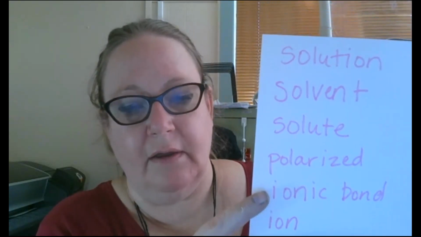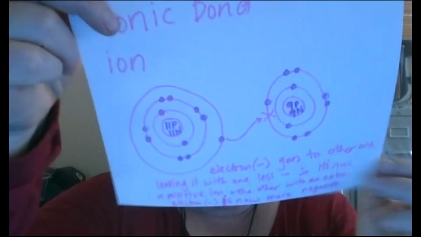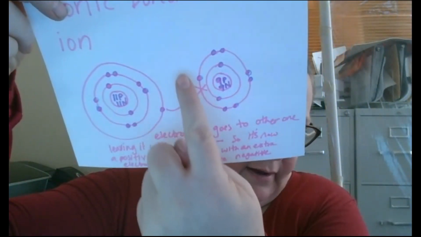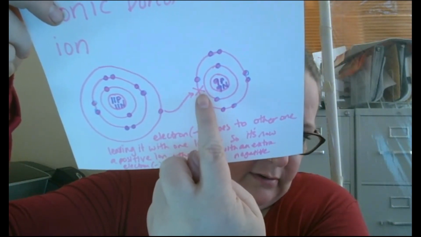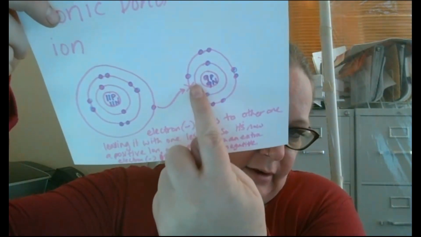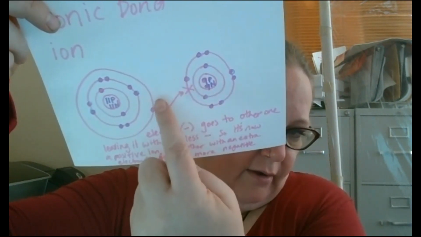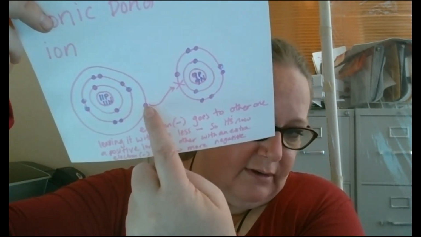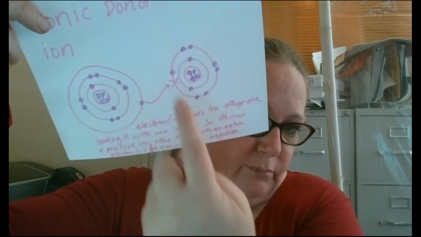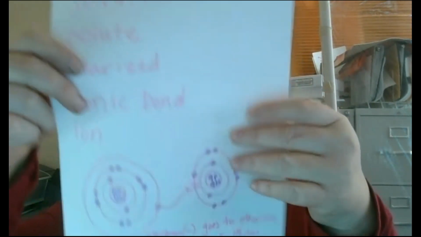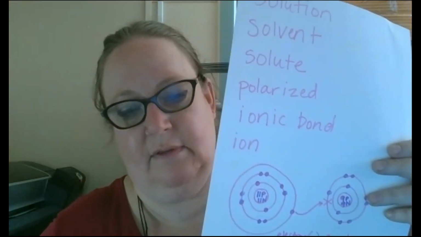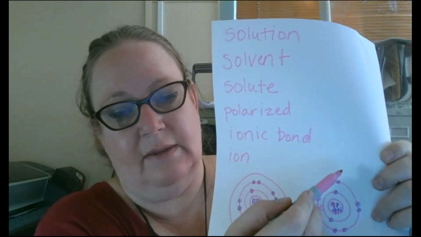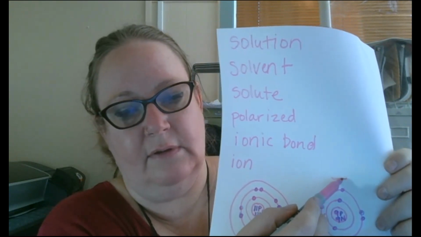Anyway, an ionic bond is when, if you remember, we talked about atoms. If you take an atom that happens to have an extra electron and it finds an atom that doesn't have an extra one, it has a hole, this electron will go over here. It makes this guy have an extra electron, which is an extra negative. So he gets one of these guys, and these are negatives. Now he's more negative than he was before. Because he got that extra negative from the other guy, he's now extra negative.